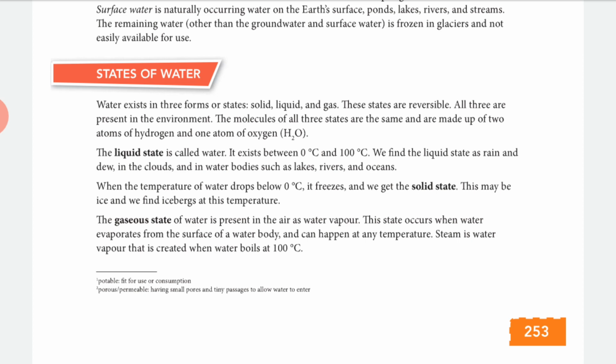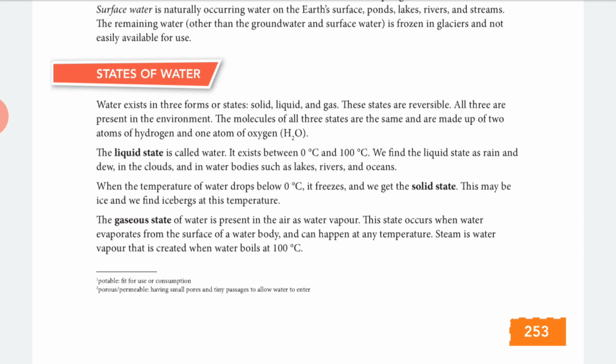Between 0 and 100 degrees Celsius is the liquid state, and it is found in lakes, rivers and oceans. Some moisture is found in air and in clouds also. Now below 0 degrees Celsius is the frozen form of water. It is called the solid state. It is found in icebergs.